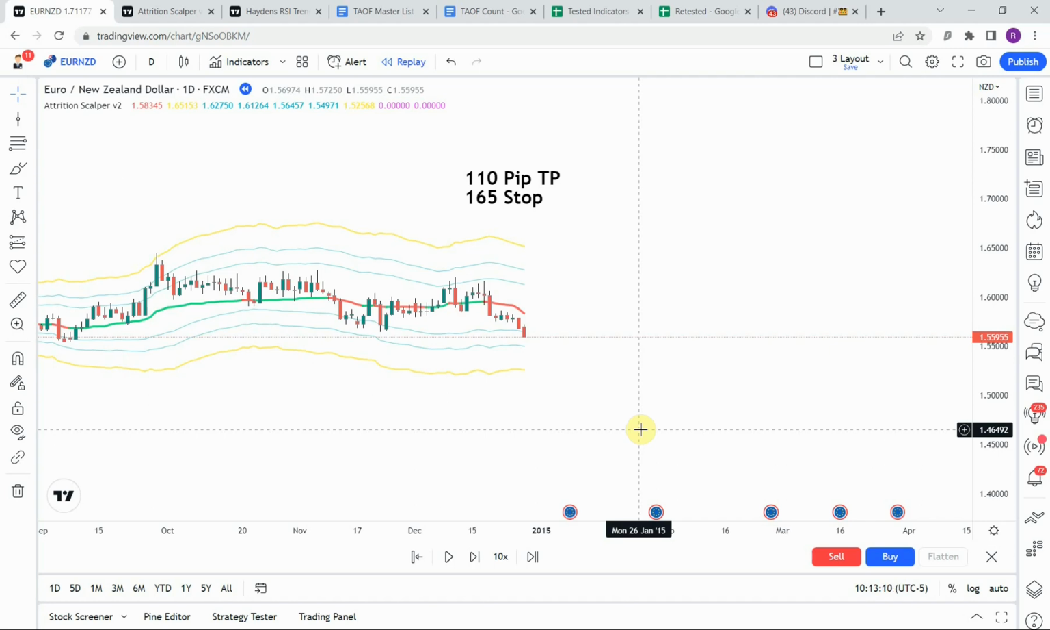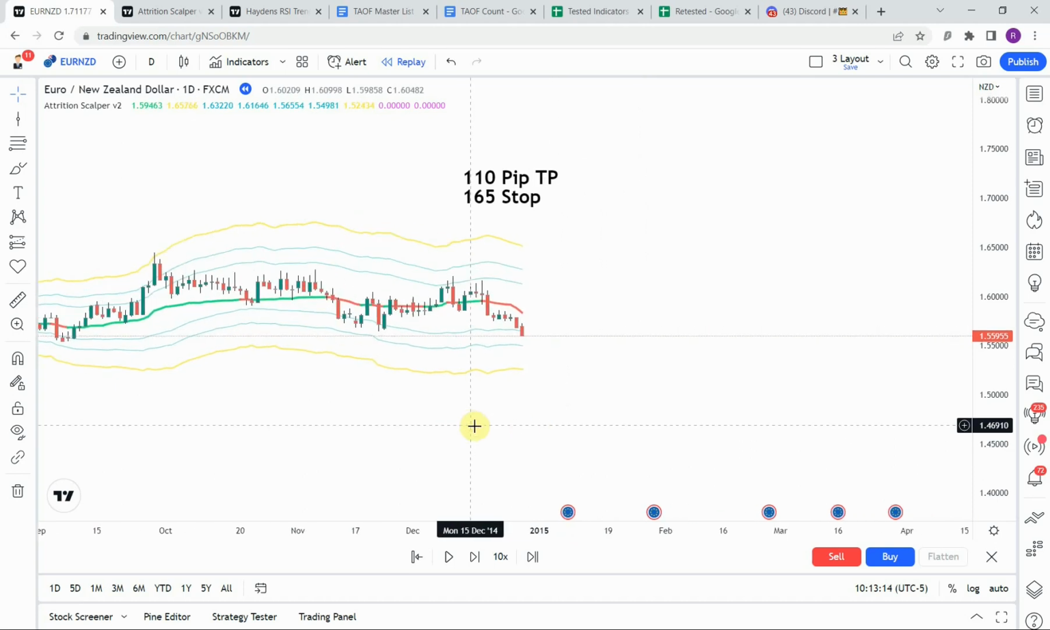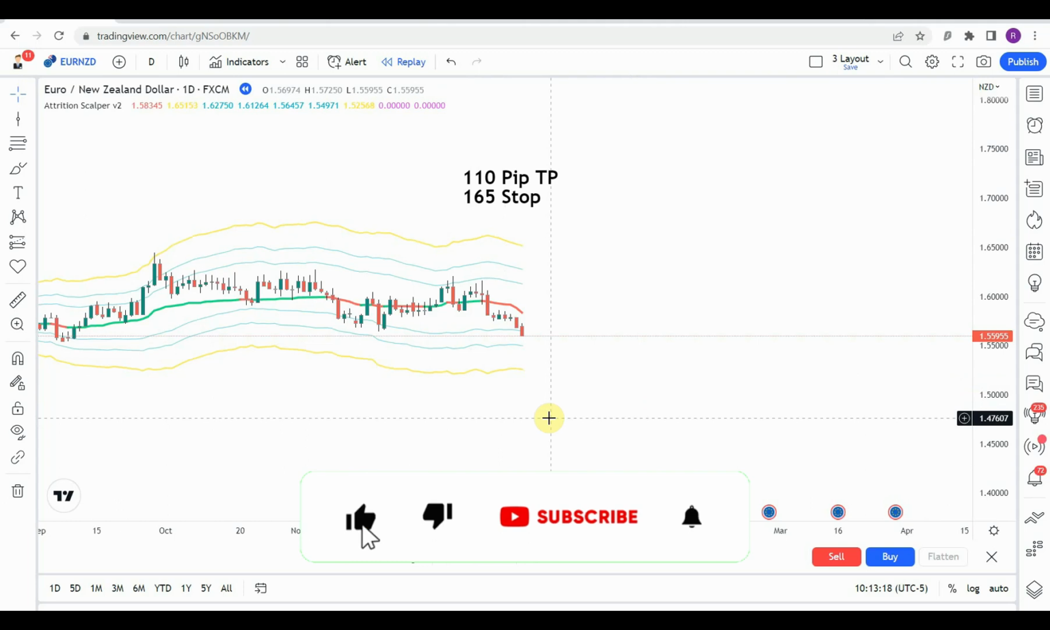Anyways, back to the indicator here. So the creator reached out to me, gave me a little bit of details. You can check it out on the Discord server on the general channel.